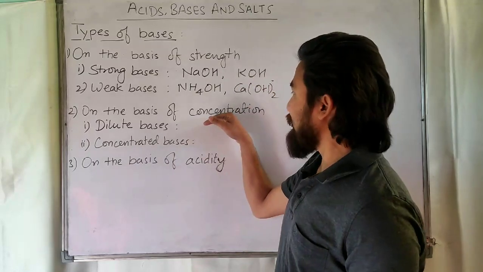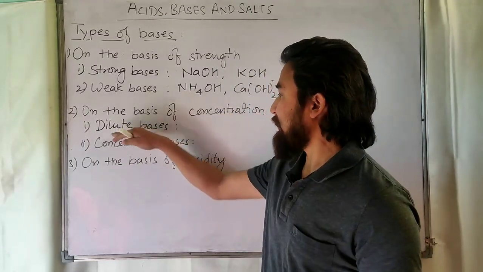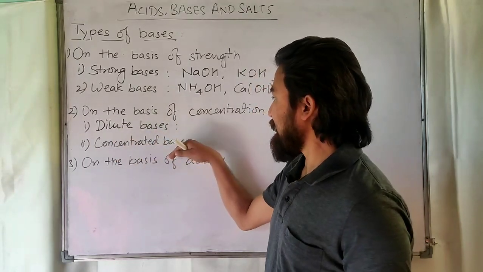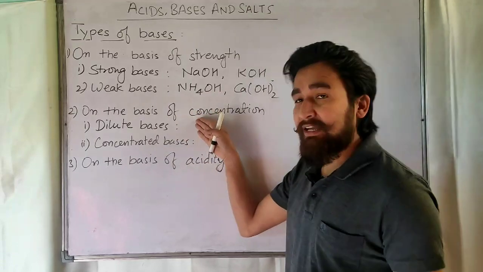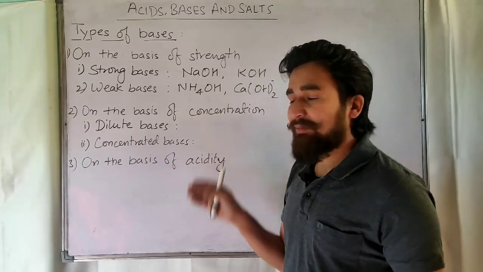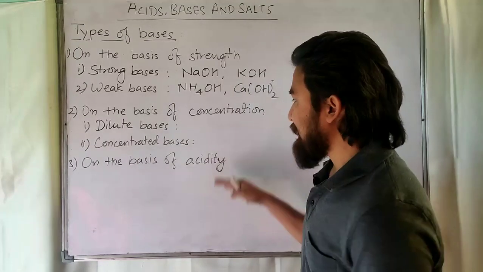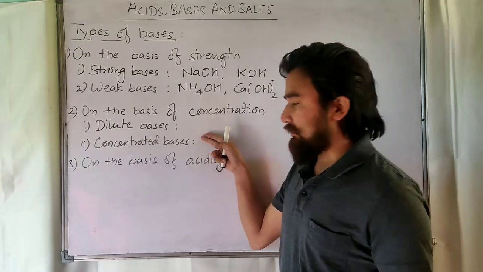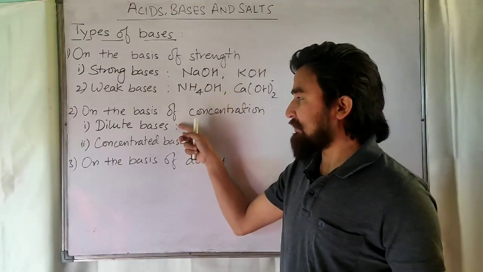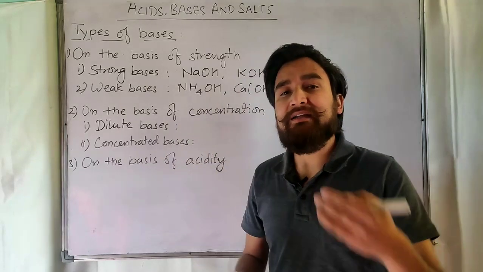Similar to the types of acids like dilute acids and concentrated acids, there are dilute bases and concentrated bases. Dilute means which contain more amount of water as compared to base, and concentrated bases contain more amount of base as compared to water. Hope you have understood it. Similarly like acids, we can make a concentrated base dilute by adding water to it.